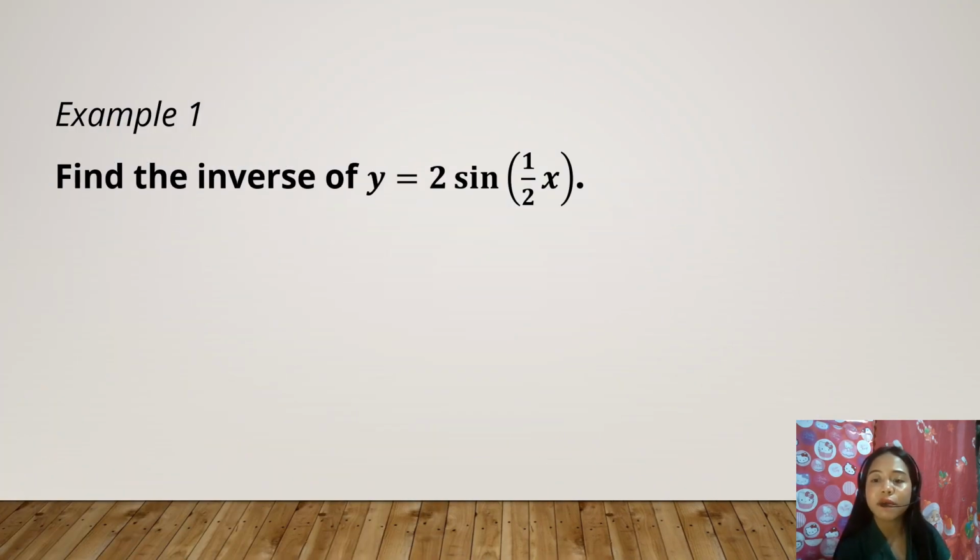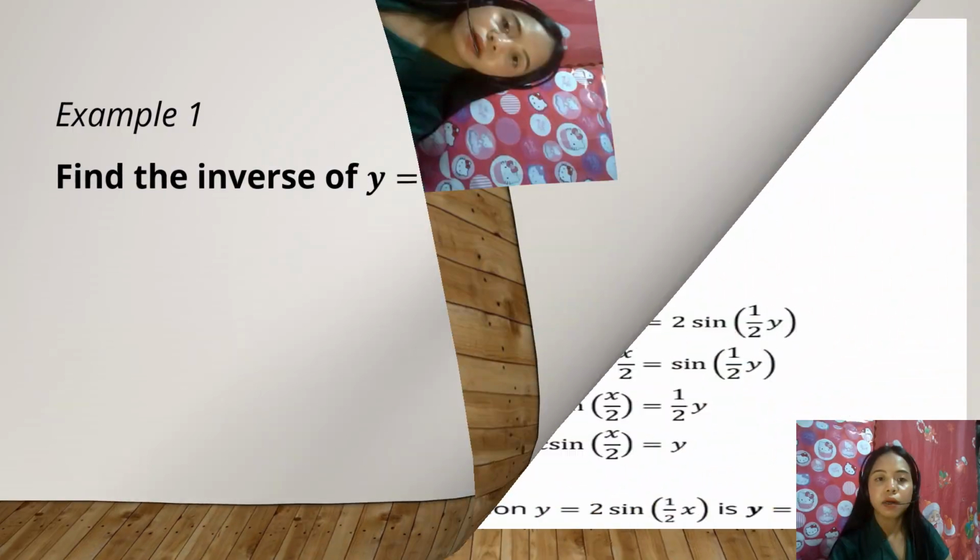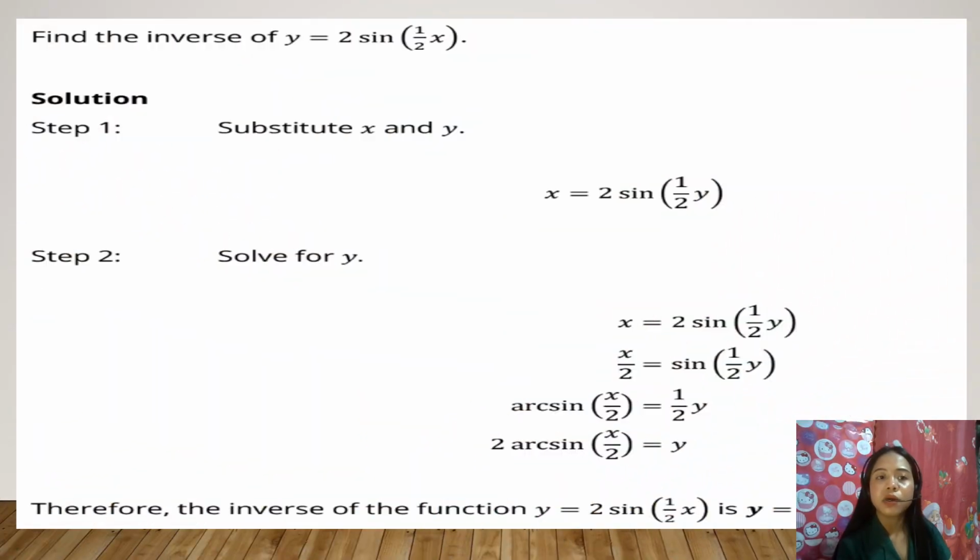So I will give you an example. First example: find the inverse of y equals 2 sine times 1/2 x. To find the inverse, the first thing that we need to do is to substitute x and y.